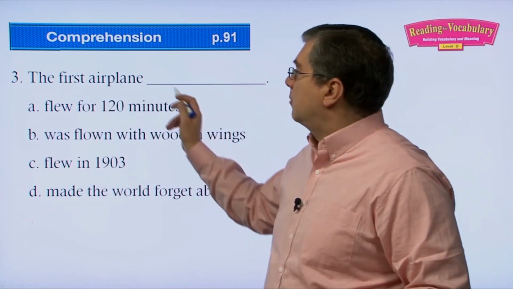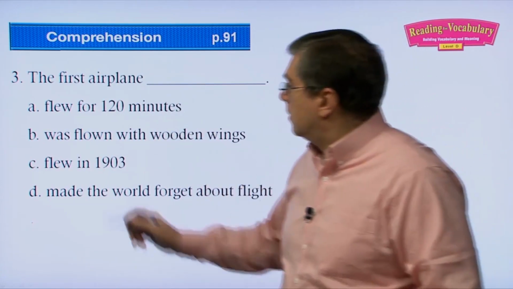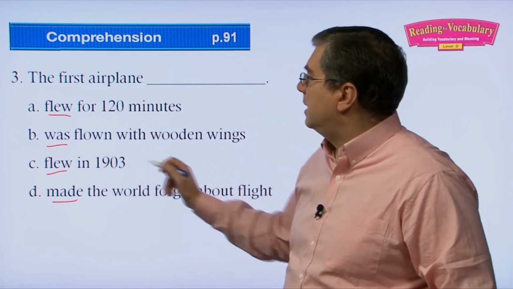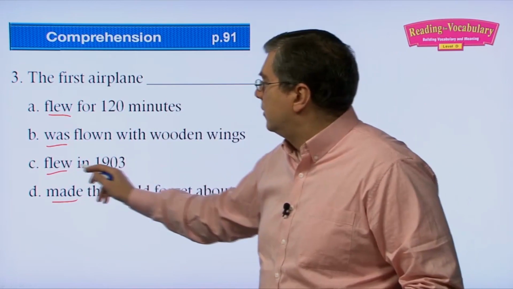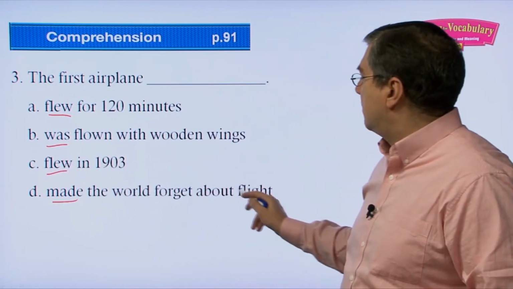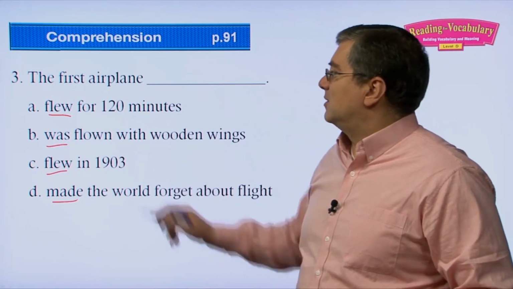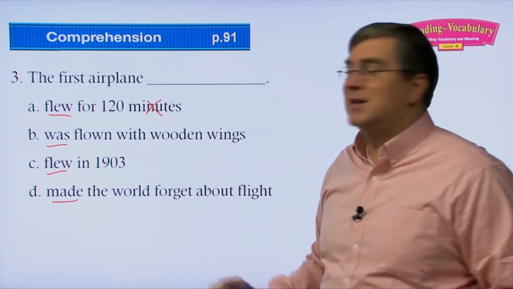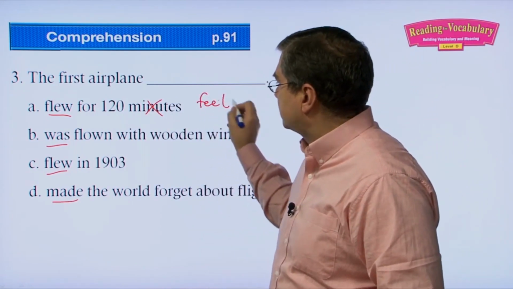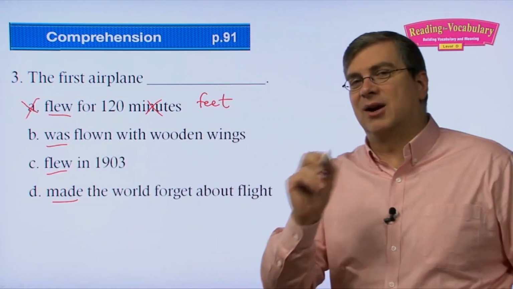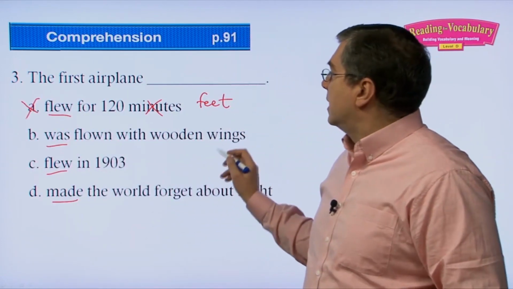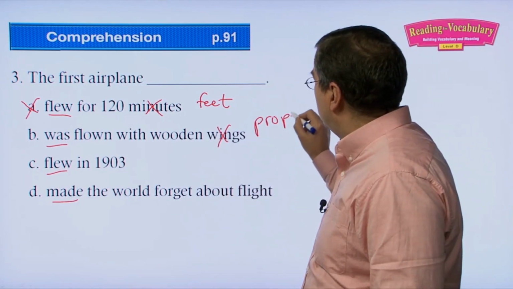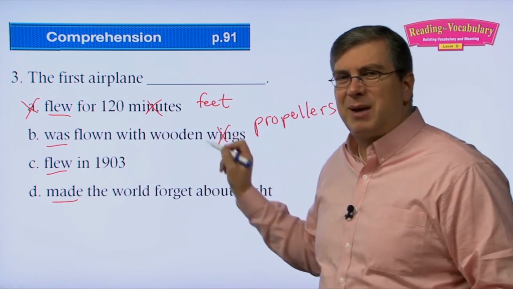Number 3, the first airplane. What did the first airplane do? We have verbs, right? What was it or what did it do? A, flew for 120 minutes, was flown with wooden wings, flew in 1903, made the world forget about flight. Okay? So what did the first airplane do? Did it fly for 120 minutes? Don't be confused because it wasn't 120 minutes, it was 120 feet. They're trying to trick you there, so you have to read carefully, right? Was flown with wooden wings. Again, they're trying to trick you. Not wooden wings, it said wooden propellers. Those test makers are being tricky, right?